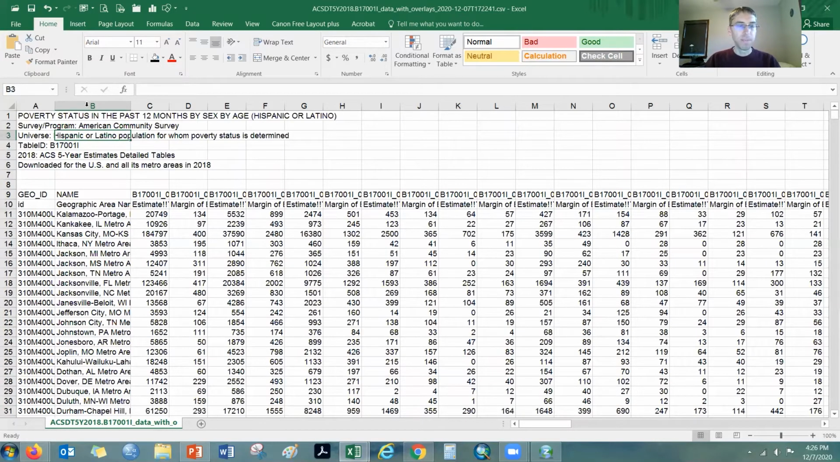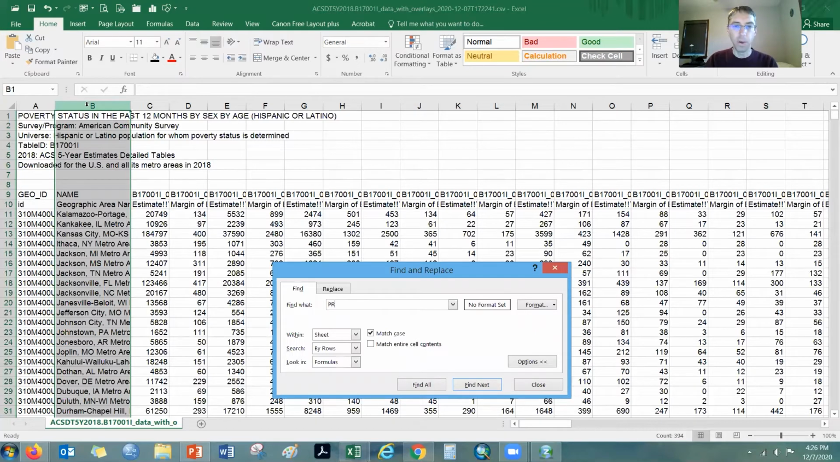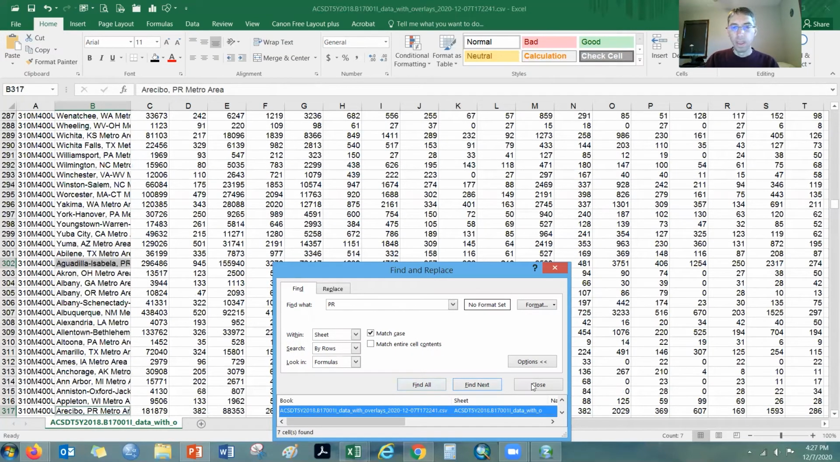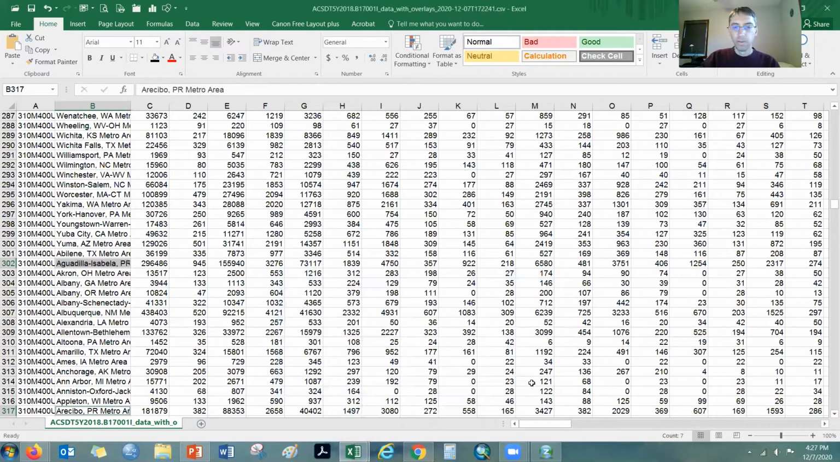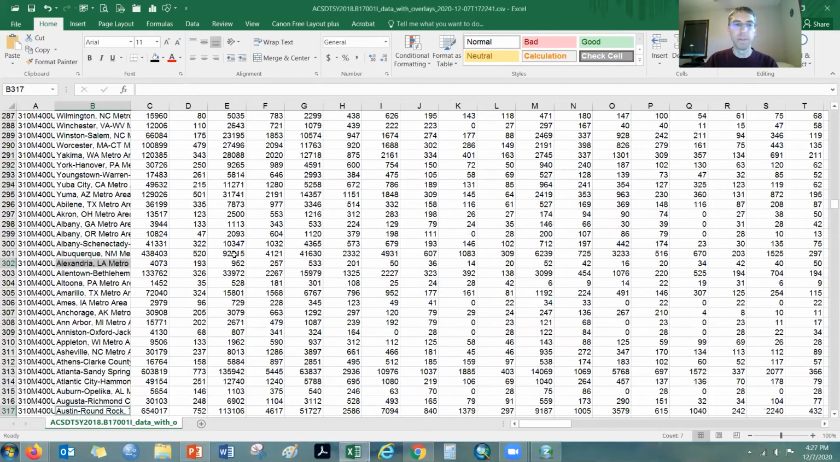Then I'm going to do the same thing, the Control F to find, and then it's just PR for Puerto Rico, micropolitan areas and metropolitan areas. Find all of those. Okay, 7. Control A again to select all. Close out this screen. Control minus to delete the entire row that relates to Puerto Rico. Most people in the continental US are not interested in Puerto Rico.